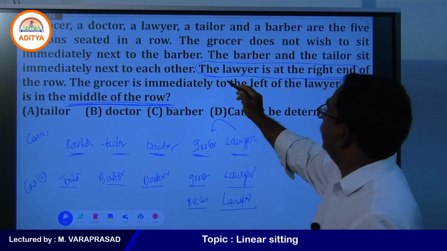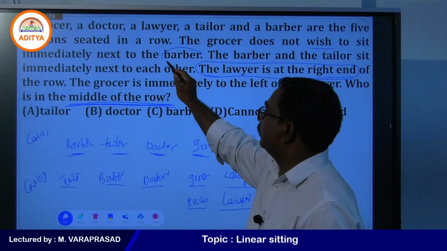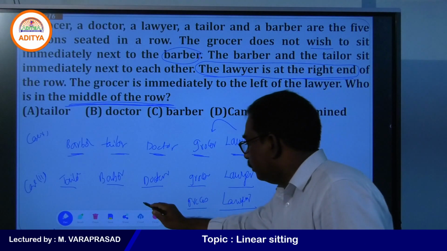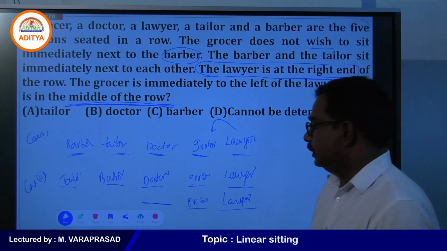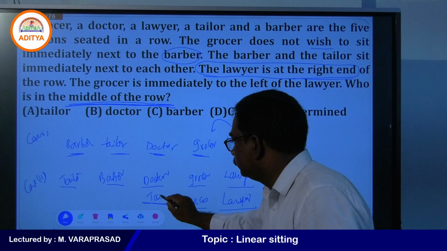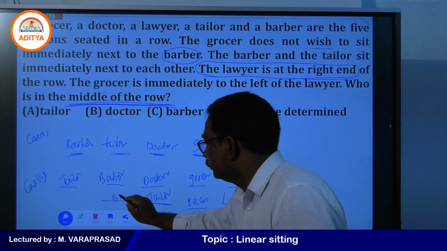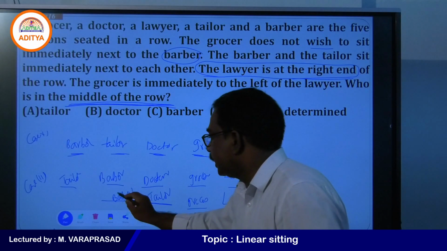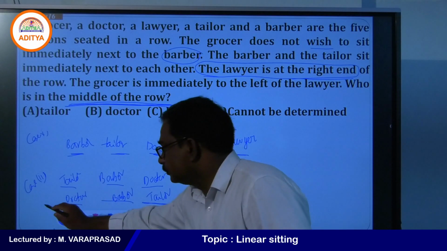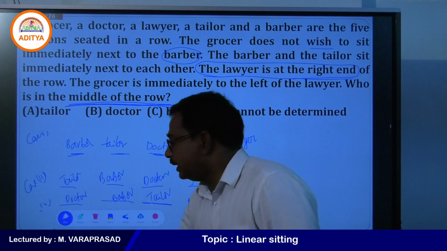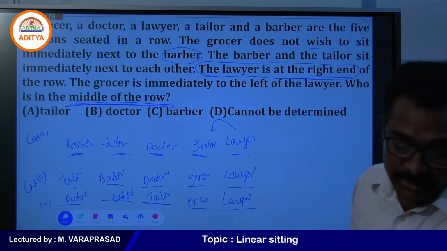Grocer does not wish to sit immediately next to barber, so here barber should not come, but tailor can come. So, tailor and barber next to each other, and doctor can be at first place. Three possibilities are there.